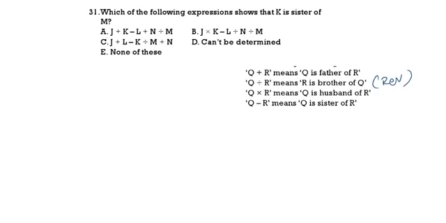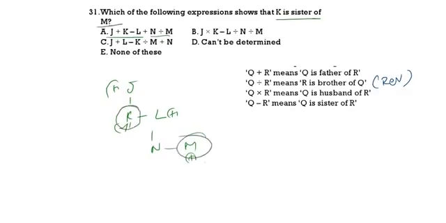J plus K, J is the father of K. K minus L, K is the sister of L. L plus N, L is the father of N. N divided by M, M is the brother of N. Here K is in a different generation from M. So by using the first we are not going to get the answer.